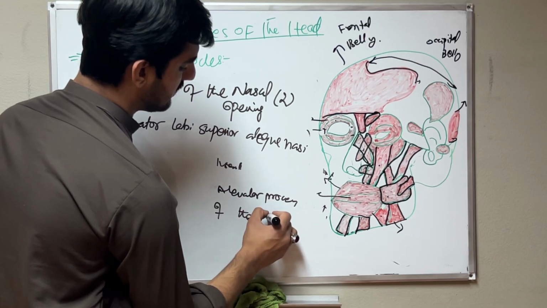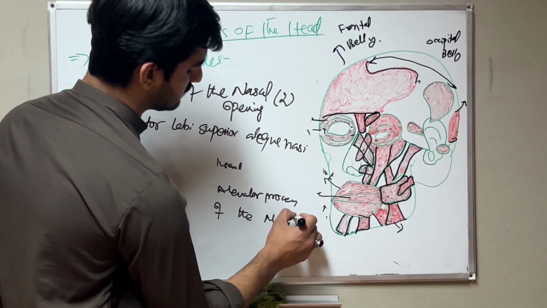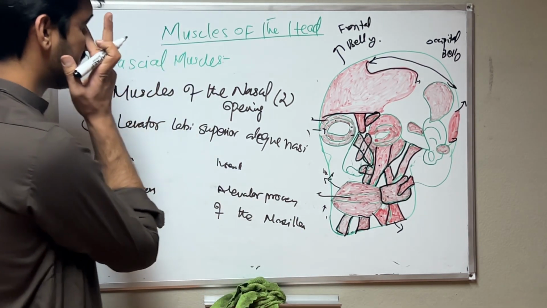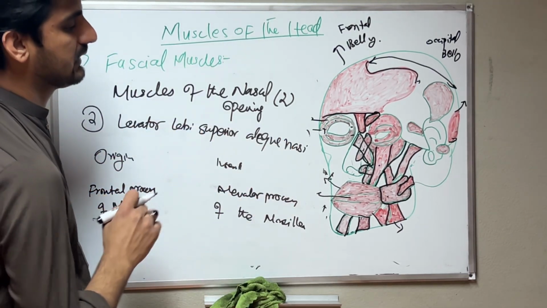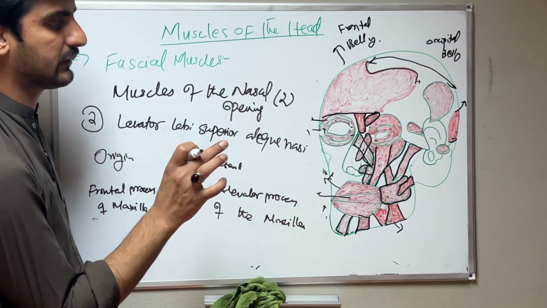These are the levator labii superioris alaeque nasi muscle, the nasal opening muscle.